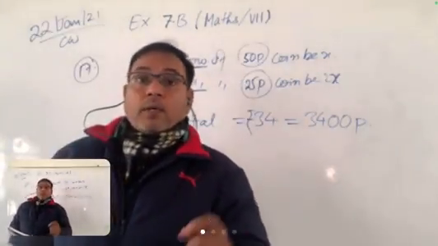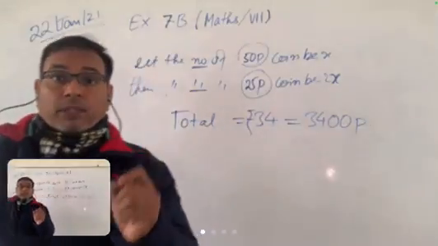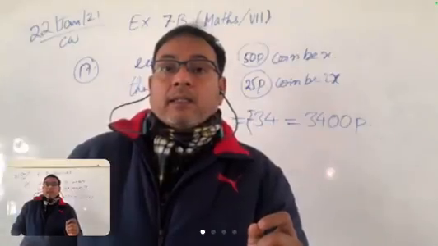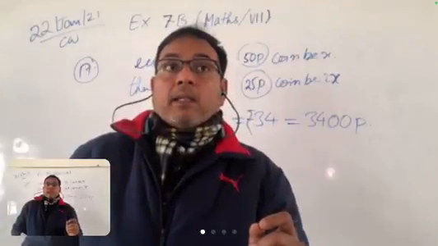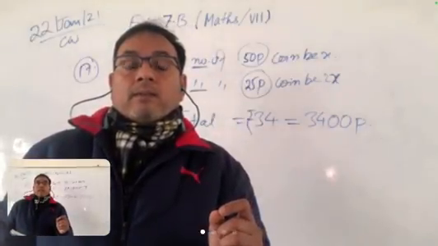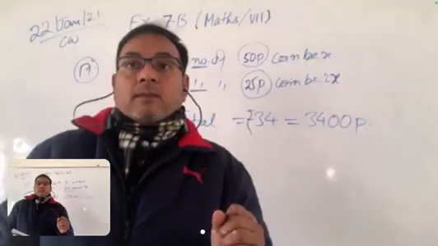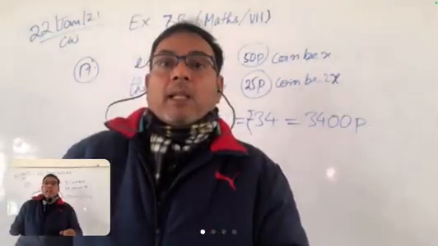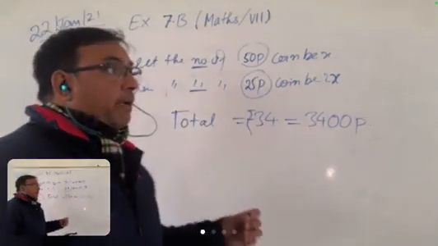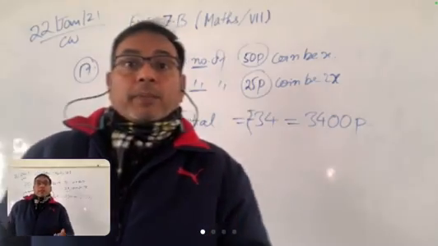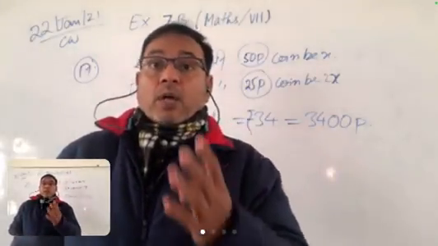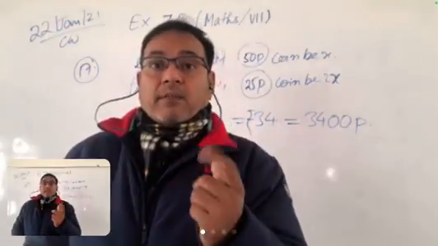What is the value, how much is the worth of one 25 paise coin? Suppose we talk about this number: one 25 paise means 25 paise, two 25 paise means 50 paise, and four 25 paise means 1 rupee.